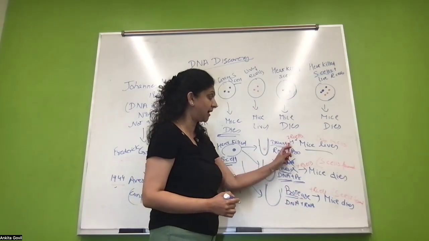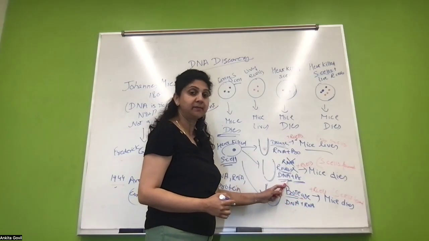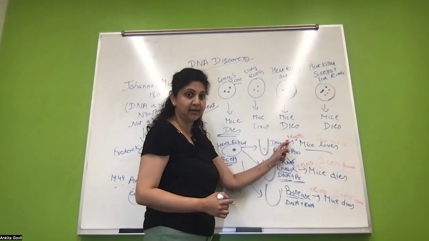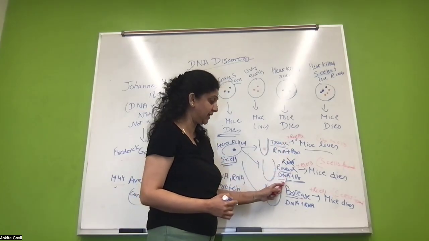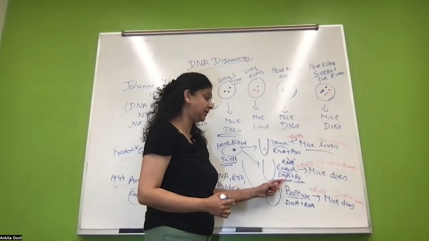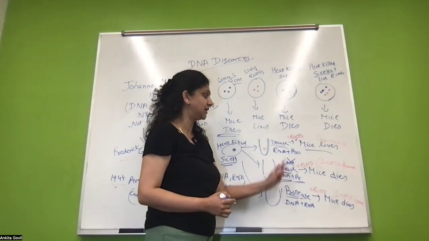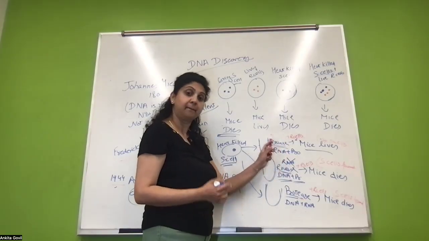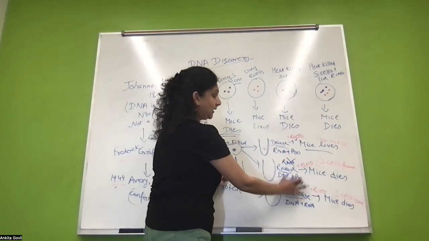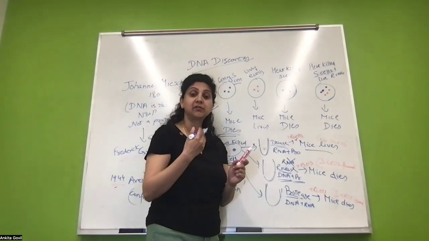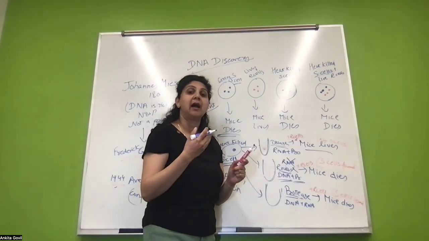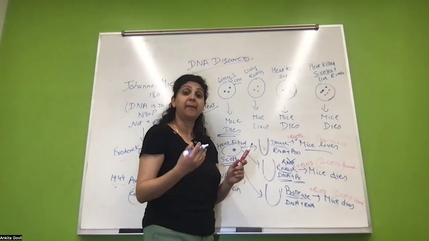When this is mixed with R cells, it means something is being transformed in the R cells. It means that the DNA or the protein might be moving from the S cells to the R cells and transforming the R cells into the S cells, which are virulent or pathogenic.